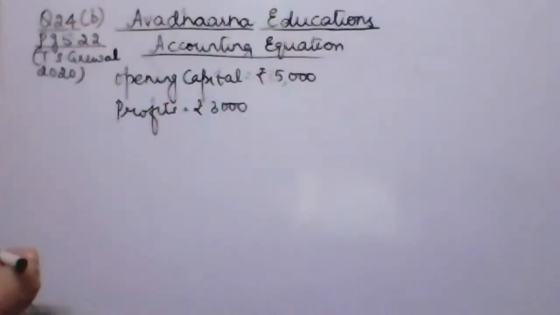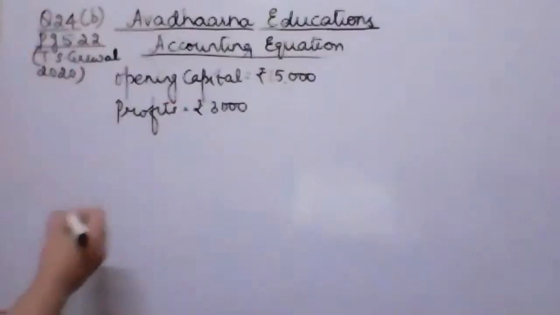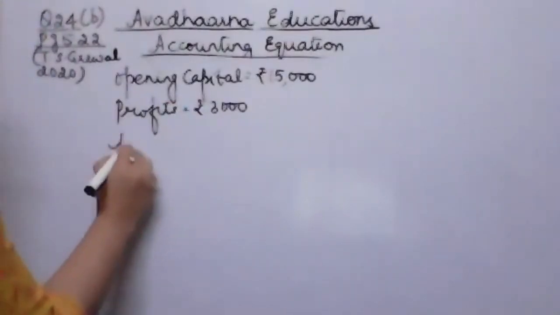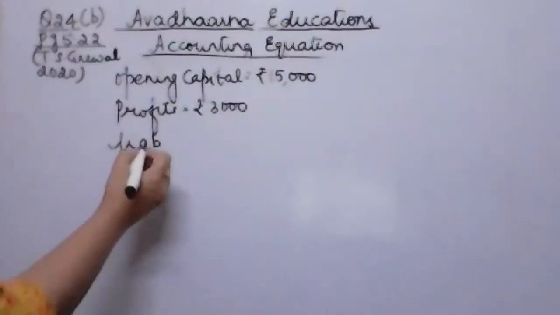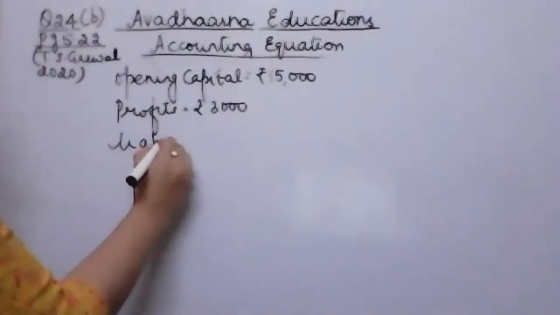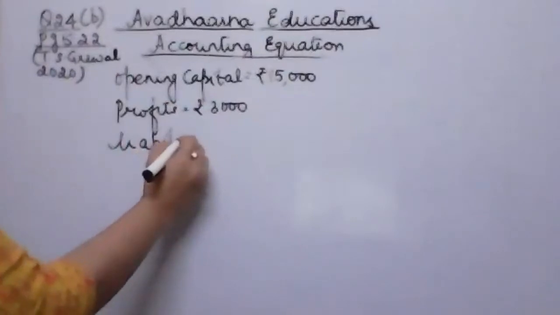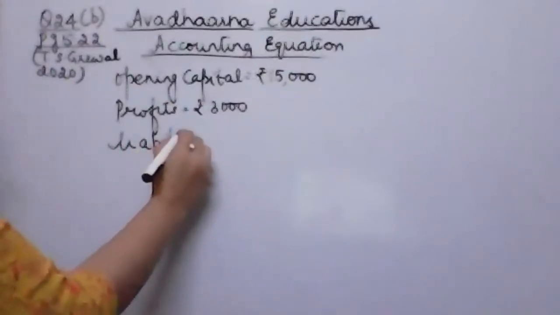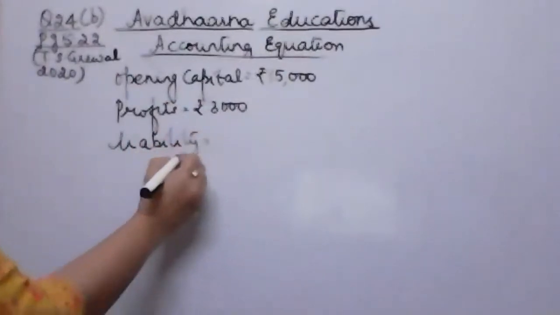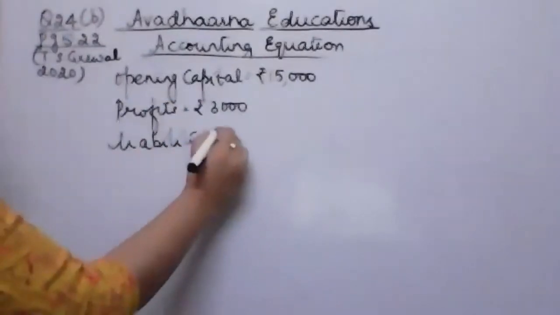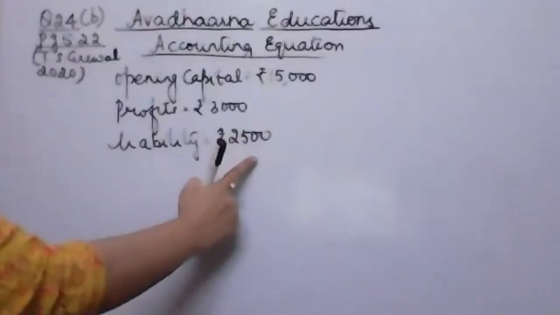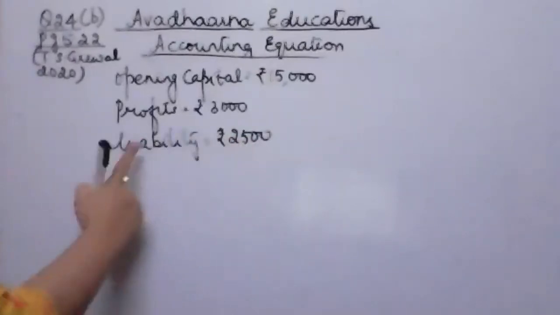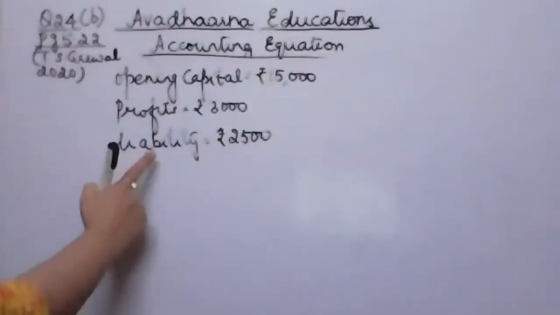Fine. He owes 2,500 to the supplier of goods. To the supplier of goods means this is a liability. He owes, right? Mahesh owes to the supplier of goods, so he must have purchased goods, and to those from whom he purchased the goods he still has to pay 2,500. So he owes rupees 2,500 to the supplier of the goods. That means this is the liability.